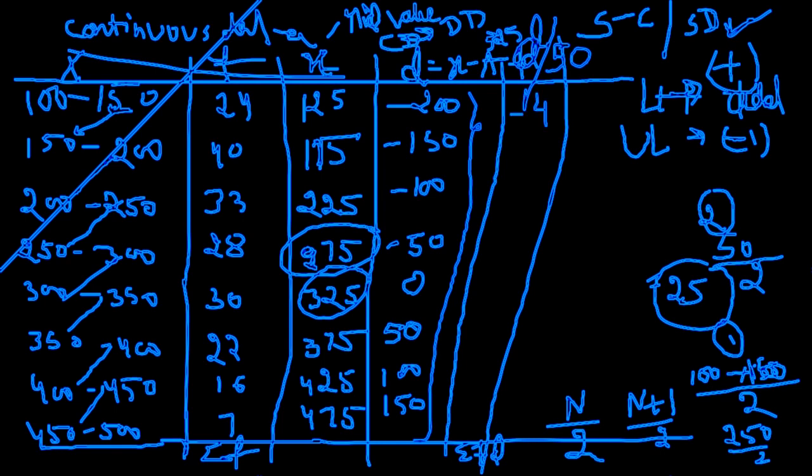What will you get? Minus 4. Then next would be minus 3. Then minus 2. Then minus 1. 0, 1, 2 and 3. You see, calculation is reduced. If you multiply 24 into minus 200, what you get is minus 4800. Now what you will get is minus 48. 4, 4, 16. This is 4 and 4. 4 to 8, 56. Minus 56. See, your calculation is reduced.